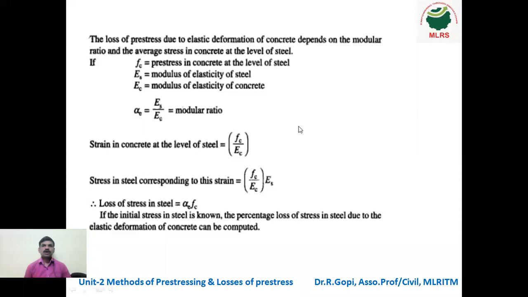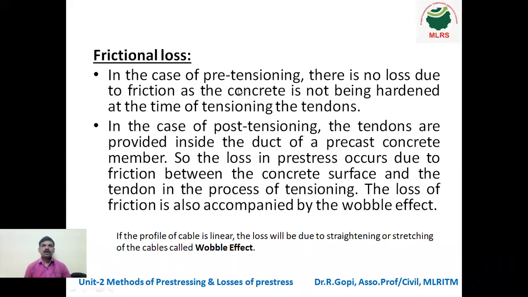Next we will move to the second loss, that is frictional loss. The frictional loss mainly occurs in post-tension members, not pre-tension members. In case of pre-tensioning, there is no loss due to friction, as the concrete is not yet hardened at the time of tensioning the tendon.